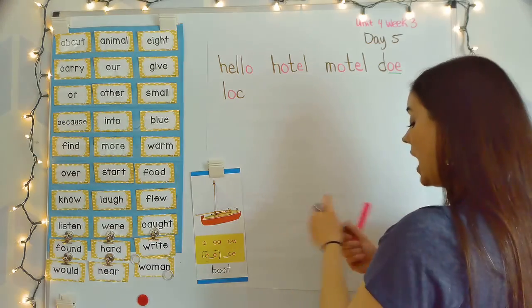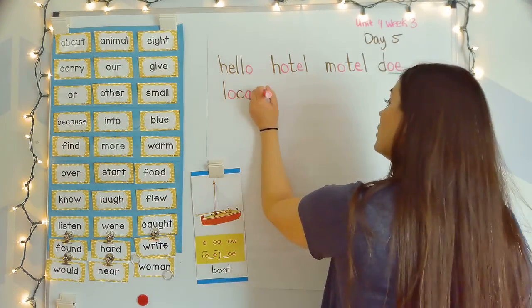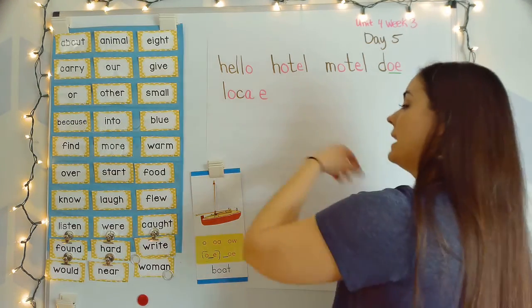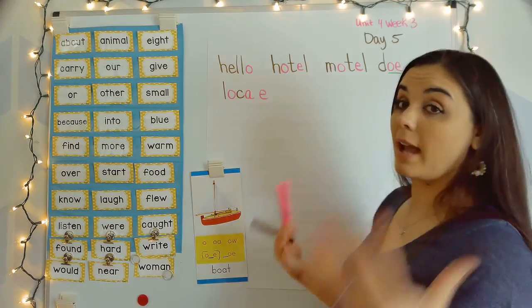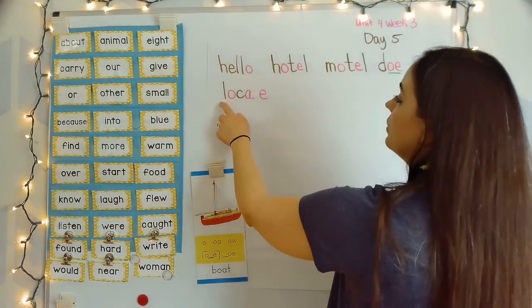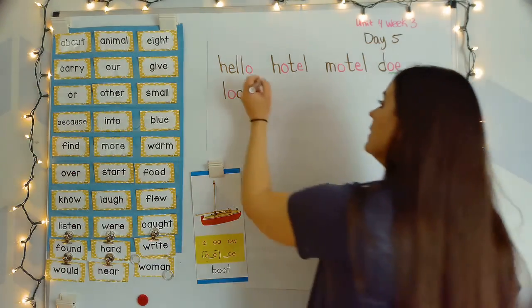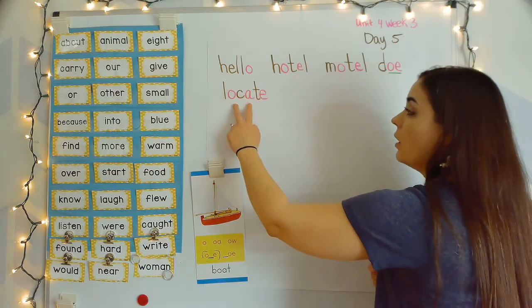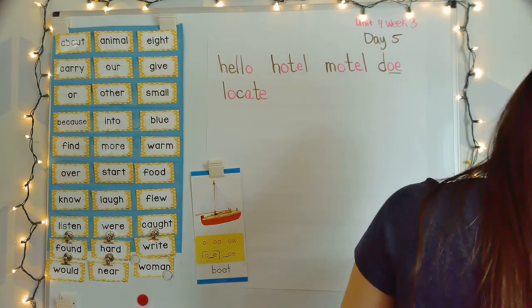C says k. And in this word, locate, I also hear a long A. It is the A blank E, where that E is silent. It's only there to tell the A to say A and not ah. So l, O, k, A, and that blank is T, the T sound. L, O, K, ate, locate.